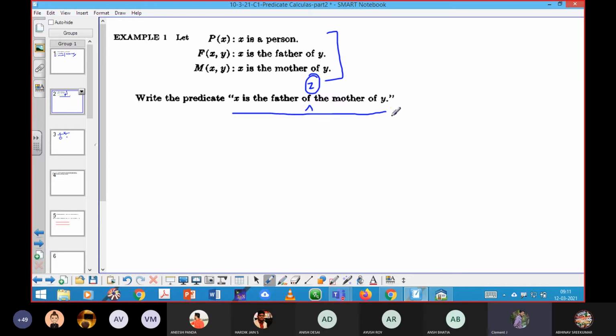Now, can you try to predict? See here, z is hidden. That will be one particular variable. Now can you try to predict which quantifier they have used here? Existential. Very good, superb.